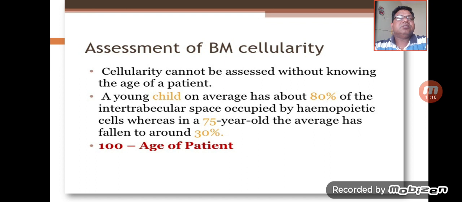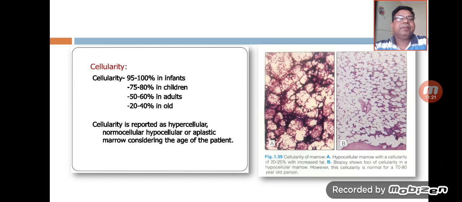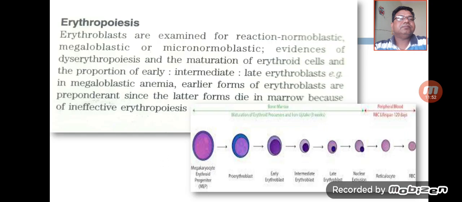So by a simple formula we can easily assess the cellularity. Here you can see 95 to 100% in case of an infant is considered normal. 75 to 80% in children, 50 to 60% in the adult, and 20 to 40% in the old age. And this cellularity is reported as hypercellular, normocellular, or hypocellular, depending on the cell counts and the ratio between the cells and the fat cells.